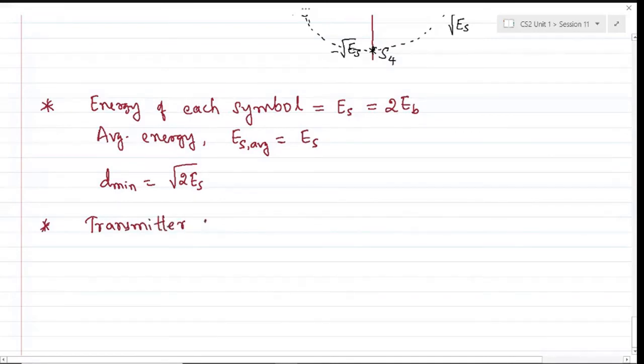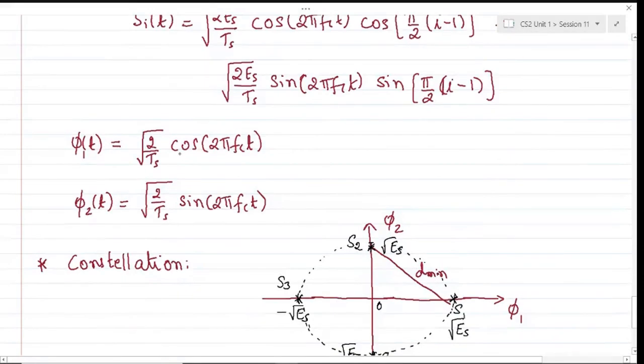Sir, I had a doubt over here. Why don't we consider root ES also in the basis function? It would make calculations much easier, right, after going down to the minimum Euclidean distance and all? Yeah, that's correct.